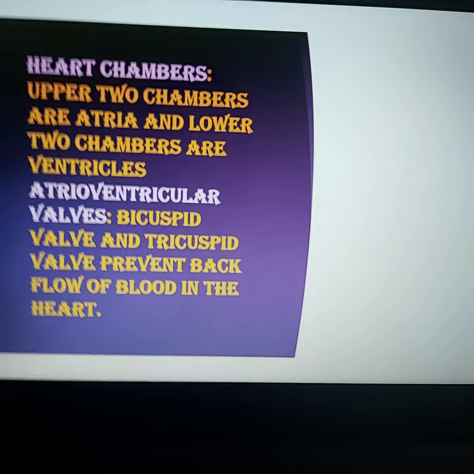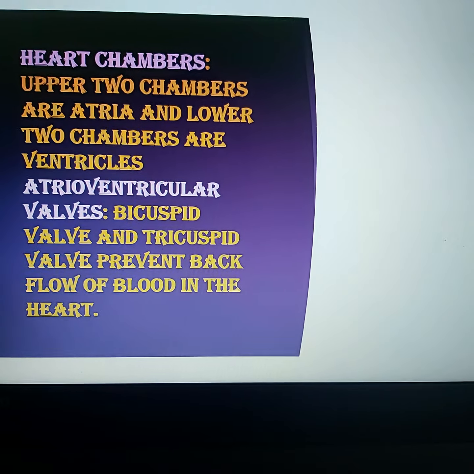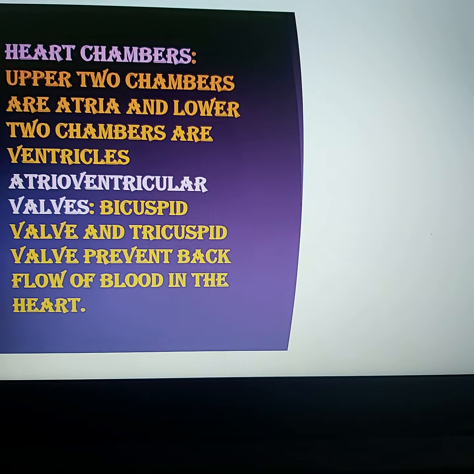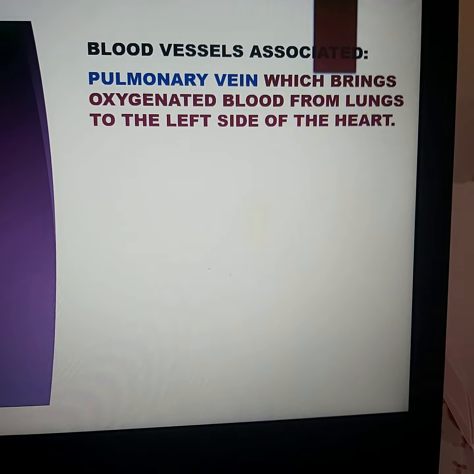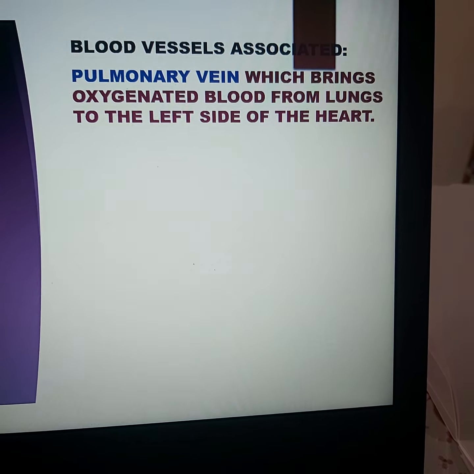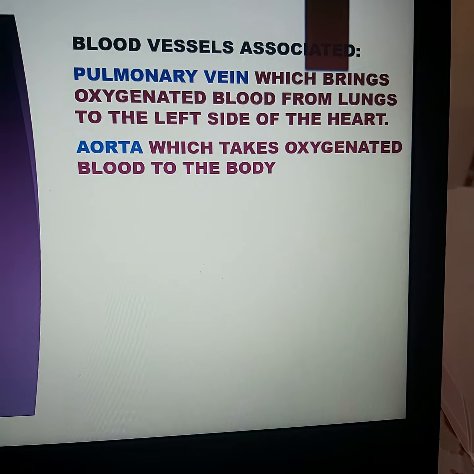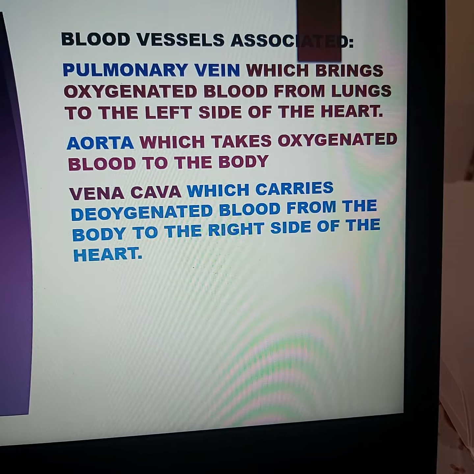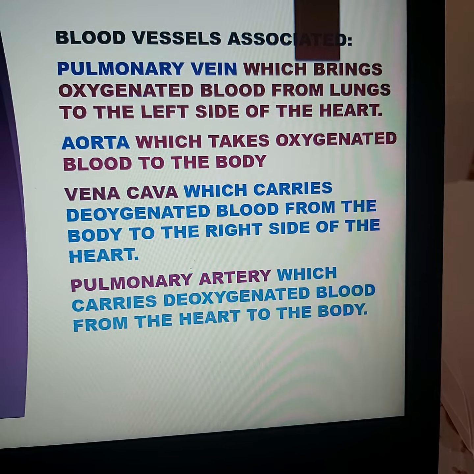The heart chambers: the upper 2 are auricles or atria, the lower 2 are ventricles. The valve separating the left auricle and left ventricle is the bicuspid valve, and the tricuspid valve separates the right auricle and the right ventricle. The blood vessels associated with the heart are the pulmonary vein, which comes into the left atrium bringing oxygenated blood from the lungs, the aorta which takes the oxygenated blood to the body, the vena cava which carries deoxygenated blood from the body to the right part of the heart, and the pulmonary artery which carries the deoxygenated blood from the heart to the lungs.